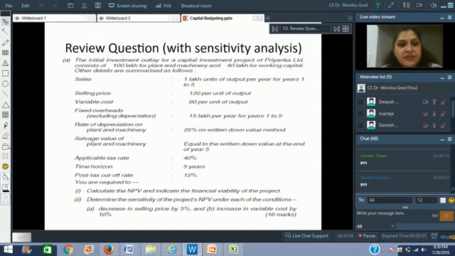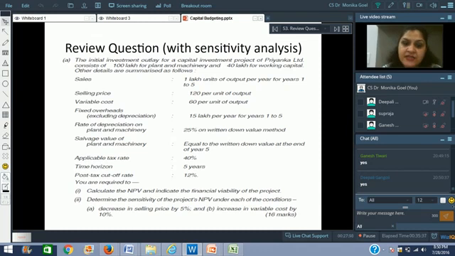Then we have been given the rate of depreciation on plant and machinery is 25% on written down value method. Whichever method is given to you in the question, in the last question it was straight line method, so we followed straight line method. Here it has been given as a written down value method, so we will follow written down value method. Salvage value of the plant and machinery would be equal to the written down value at the end of year 5. So we will be calculating the written down value, and that will become the salvage value that we will be receiving after 5 years.